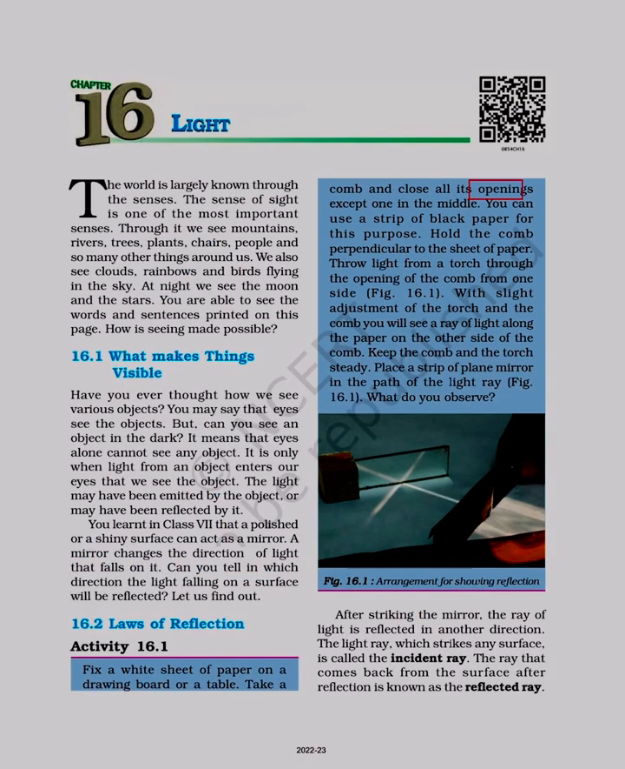Comb and close all its openings except one in the middle. You can use a strip of black paper for this purpose. Hold the comb perpendicular to the sheet of paper. Throw light from a torch through the opening of the comb from one side. Figure 16.1. With slight adjustment of the torch and the comb you will see a ray of light along the paper on the other side of the comb.